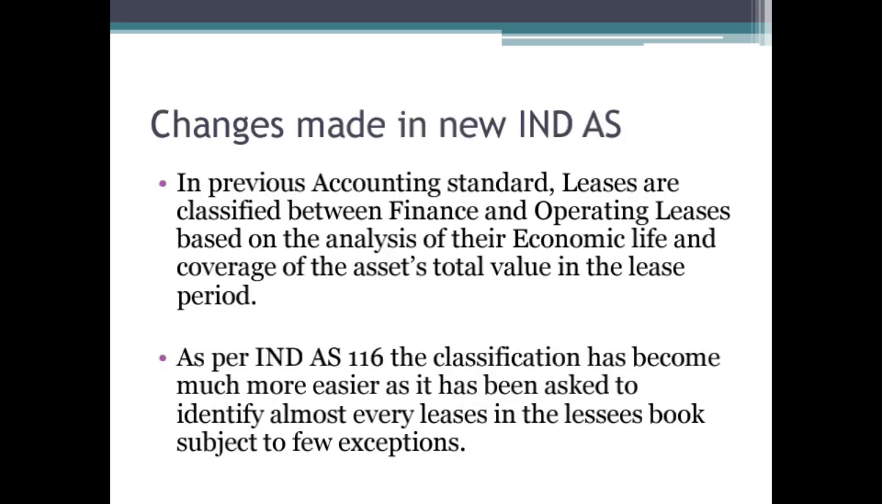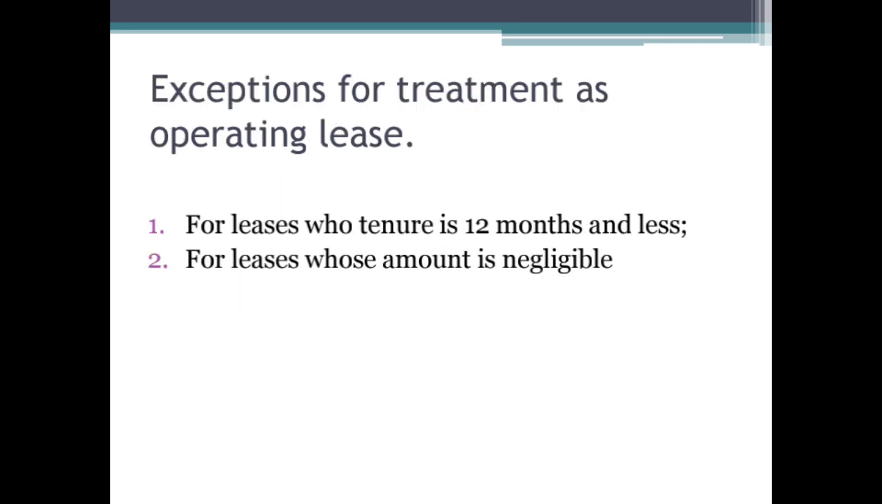Changes made in the new Ind AS. In the previous accounting standard, leases are classified between finance and operating leases based on the analysis of their economic life and coverage of the asset's total value in the lease period. But what has changed in Ind AS 116 is that the classification has become much easier, as it requires identifying almost every lease in the lessee's books, subject to very few exceptions. What are those exceptions? Leases whose tenure is 12 months or less, and leases whose amount is negligible compared to the balance sheet size.